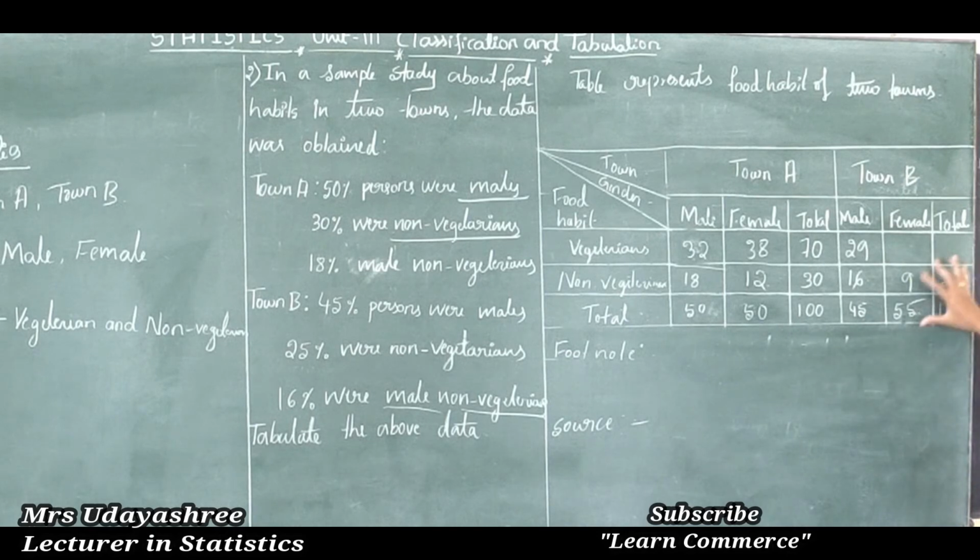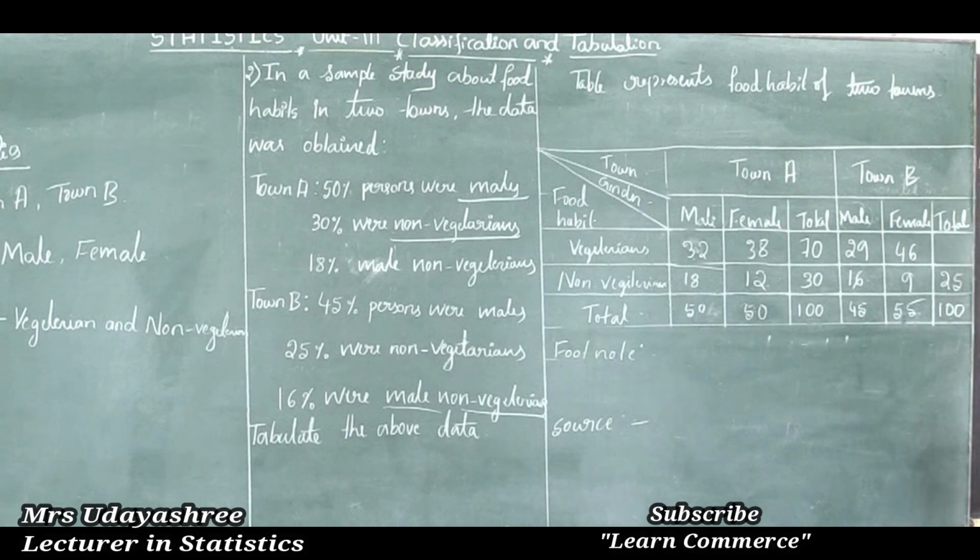Next I will find this column. How to find this column? See here, it means what? This is, in town B, female vegetarians, this is female non-vegetarians, this is the total number of females. So from the total number of females, if I subtract the female non-vegetarians, then I will get the female vegetarians. That is 55 minus 9 is 46.